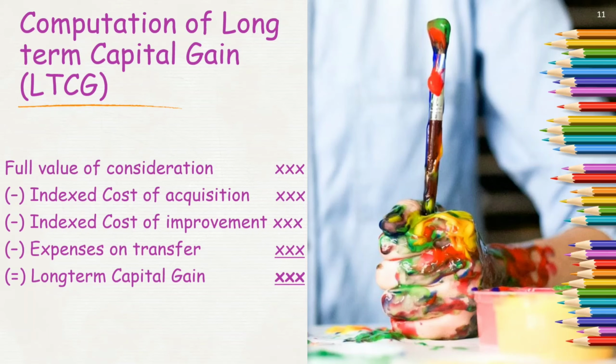Similar to short-term capital gain, I am going to have long-term capital gain as well. Here, the first item remains the same, full value of consideration. Then comes something, cost of acquisition, then something, cost of improvement, then as earlier, expenses on transfer, and lastly whatever resultant value I get is termed as long-term capital gain. Now let's see in detail what that something was.